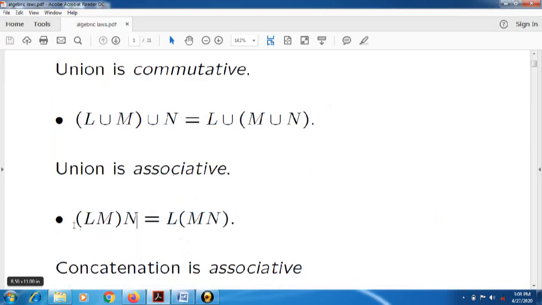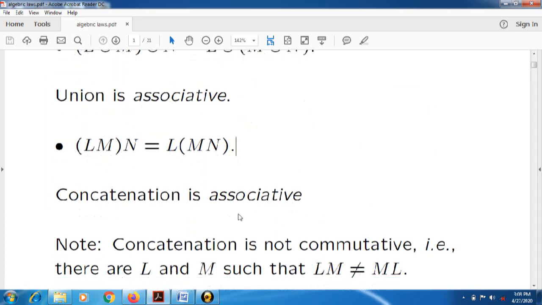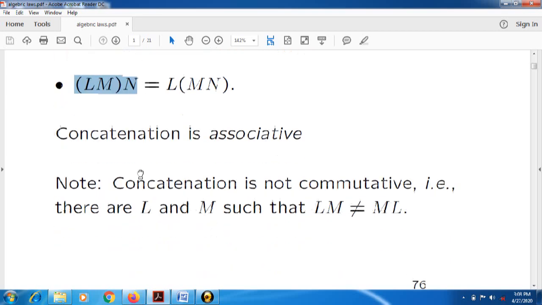It means that we can prove this as an associative law, so concatenation is associative. Note, concatenation is not commutative, that is, there are L and M such that LM is not equal to ML, as we have seen in its example. So it will be easy for you to verify the associative law for concatenation. Take it as one homework and try to solve this.